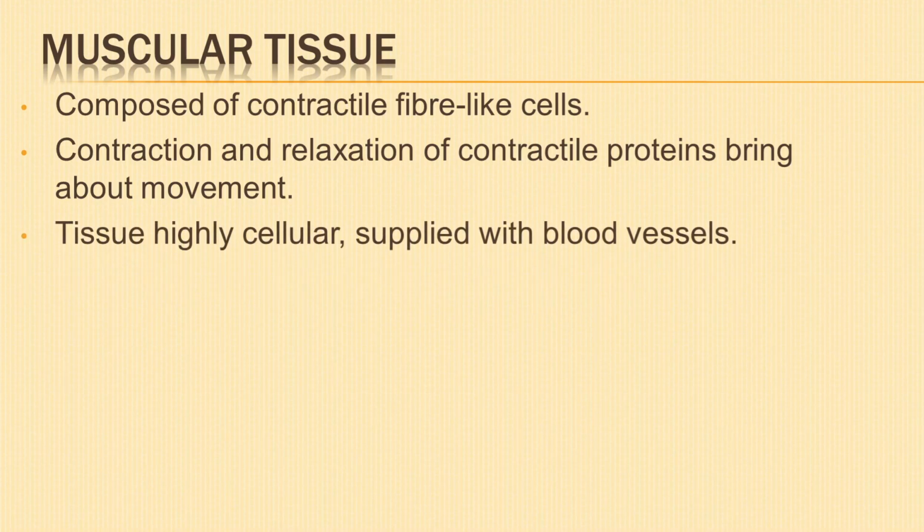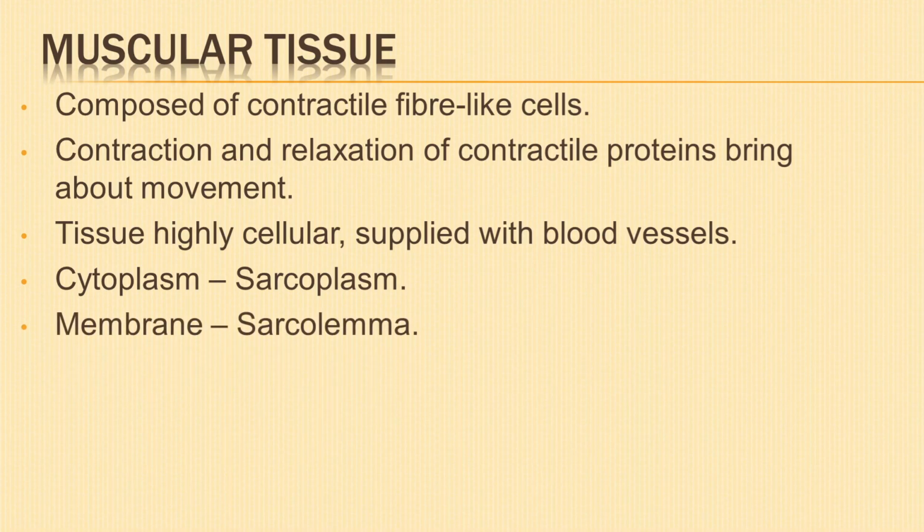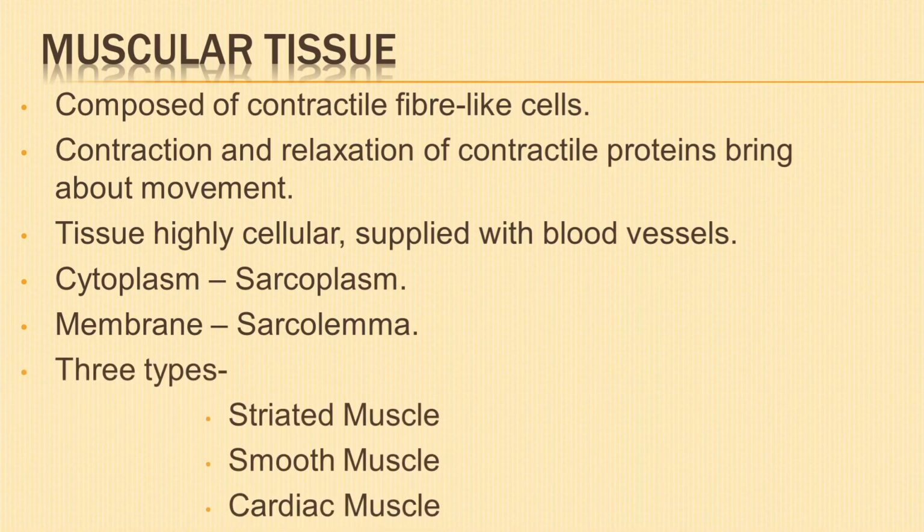This tissue is highly cellular and is well supplied with blood vessels. The cytoplasm in the muscle fibers is called sarcoplasm. The membrane surrounding the muscle fibers is called sarcolemma. There are three types of muscle fibers. They are striated muscle, otherwise known as skeletal muscle or voluntary muscle, unstriated muscles, otherwise known as smooth muscle or involuntary muscles, and cardiac muscles.